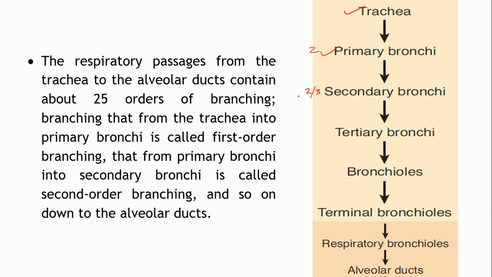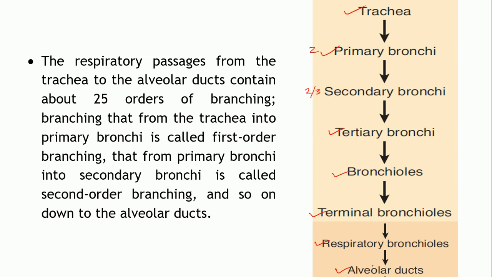Further division will take place into the tertiary bronchi, which in turn will divide into the bronchioles. Bronchioles will further divide into the terminal bronchioles, which are actually entering the lobules of the lungs. Further, the terminal bronchioles divide into still smaller bronchioles known as the respiratory bronchioles, which in turn will divide into the alveolar ducts.